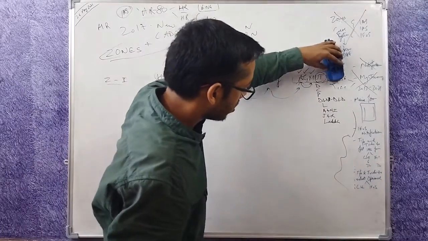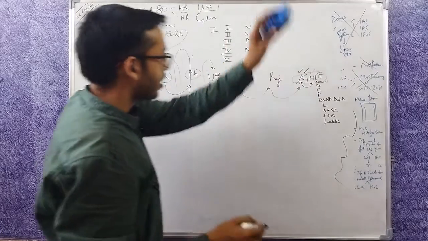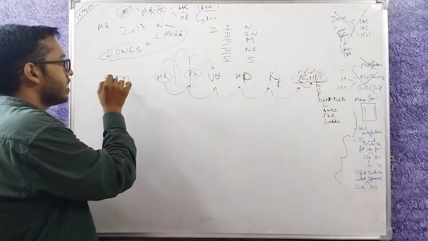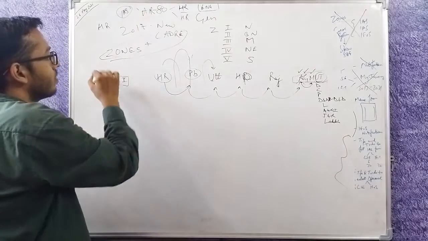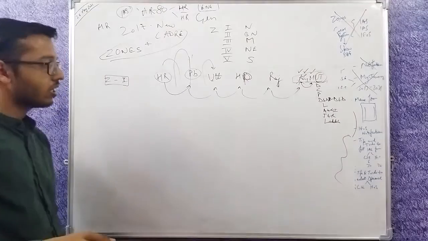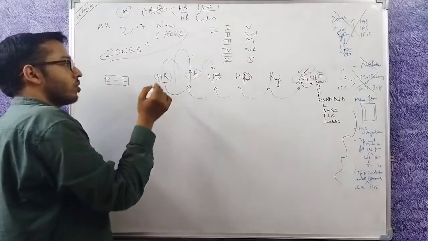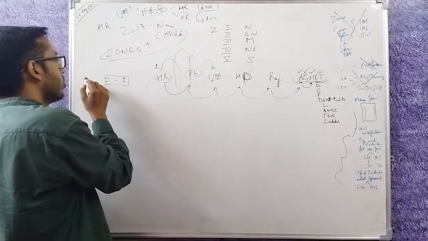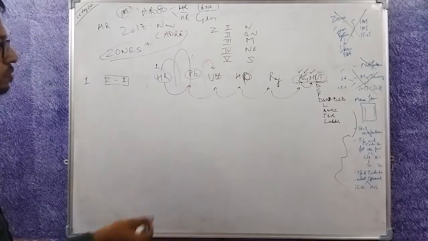J&K is now gone as a state. So now, how will I be allocated? Let's say I get All India rank 80, last one. So now I am from Haryana. I have filled this as zone 1. This is the only zone I have filled, and this is the first preference, Haryana.